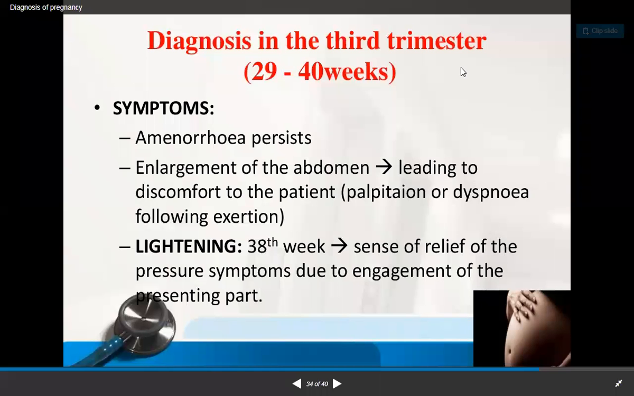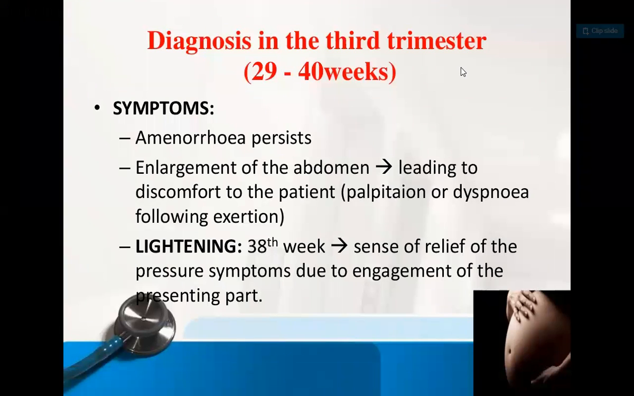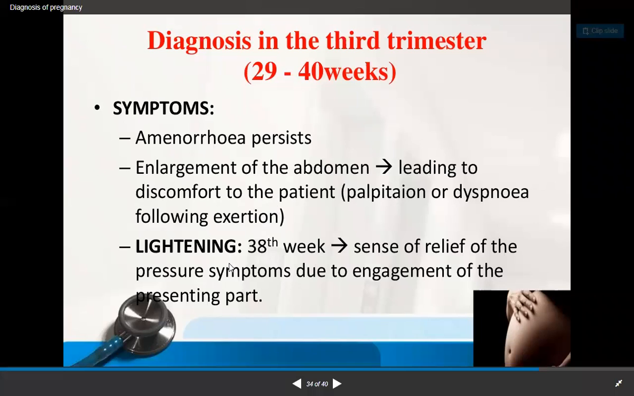In the diagnosis in the third trimester, that is the late trimester, 29 to 40 weeks, what are the symptoms? Amenorrhea is going to be first, then enlargement of the abdomen leading to discomfort to the patient, palpitation or dyspnea following exertion, or something called lightening at 38 weeks, a sensation of release of pressure symptoms due to engagement of the presenting part. That is called lightening. Lightening means not lightning, but release. What do we see in this diagram?